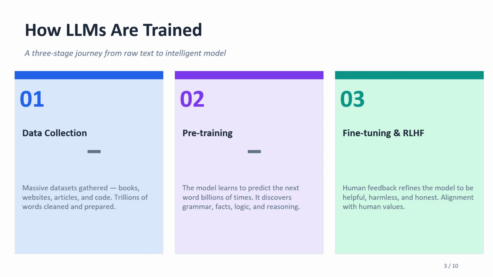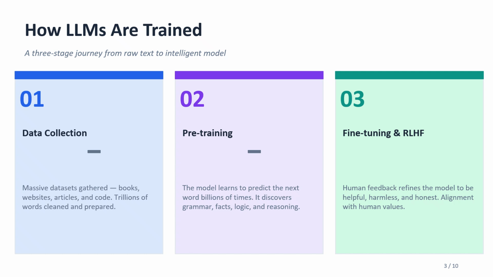Second comes training. This is the main learning phase. The model is trained to predict the next word. Let's take an example. If we give input like "I am going to", the model tries to guess what comes next. It might predict market, office, school. Now, initially, it may guess wrong, but over time, it improves. It keeps repeating this process millions or billions of times. So, gradually, it learns grammar, sentence structure, context, relationship between words.